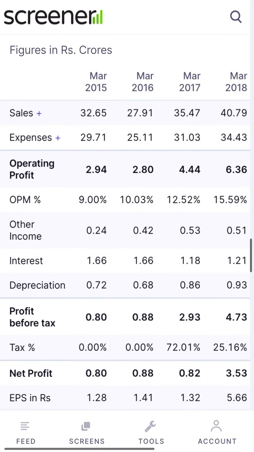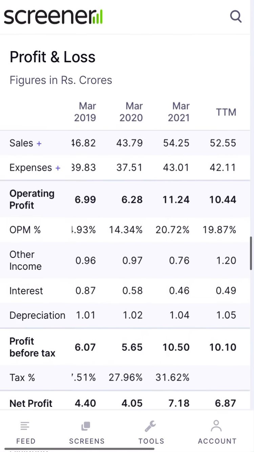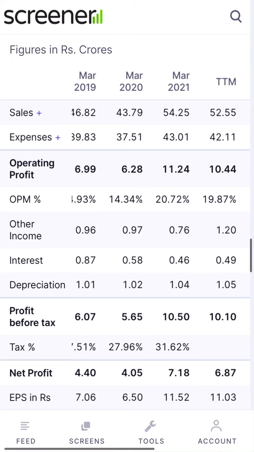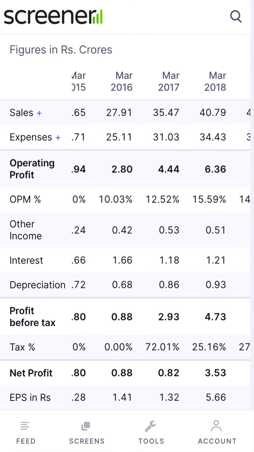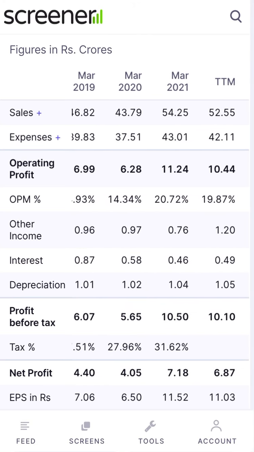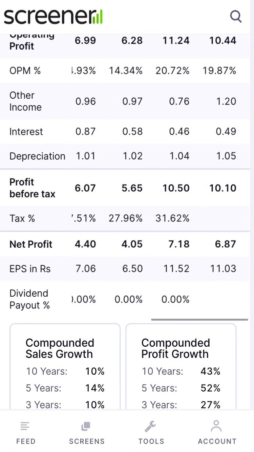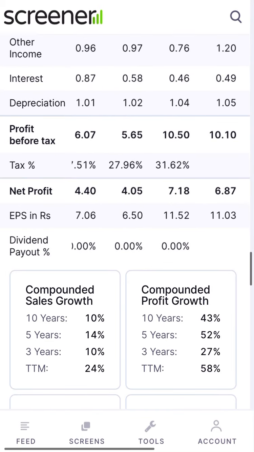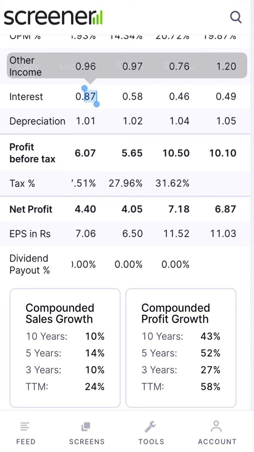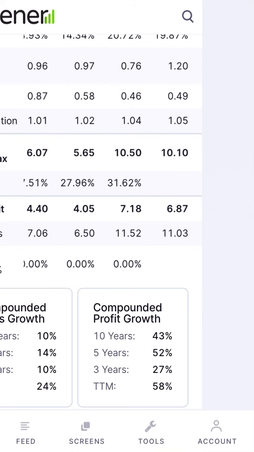Profit and loss. The company is increasing sales well in the last few years. You can see that operating profit is also increasing, and margin is also increasing. In the last few quarters and years, it went from 15%, 14% to 20%, 19%. Other income is also increasing, now 1.2 crore. Interest is also maintained and decreased: 87, 58, 46, 49. So you can see how they are decreasing the interest.